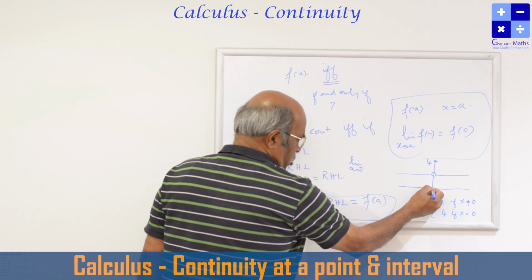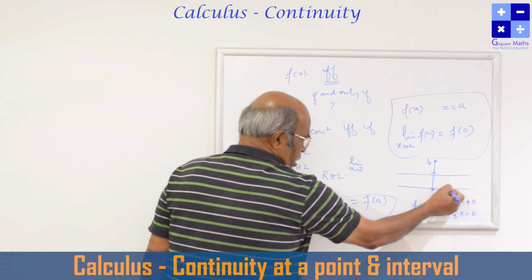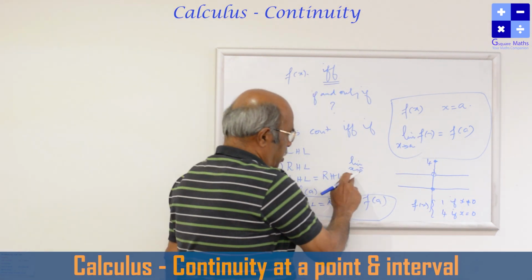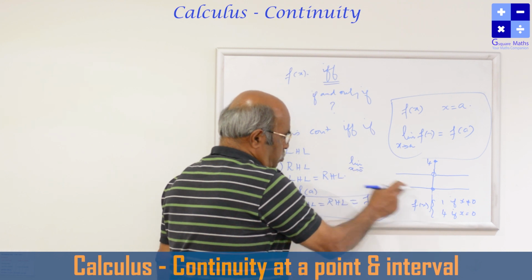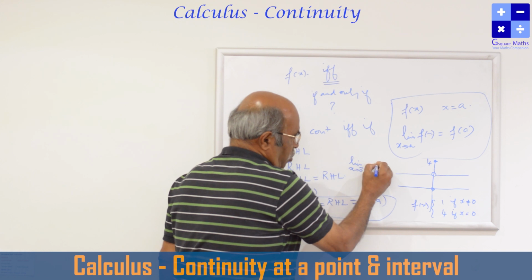This is the point 0, x equal to 0. Left side means this; the train is approaching from the left side. The train approaching from the right side is what we saw in the first chapter. So x tends to 0 minus means from this side, and the function value is equal to 1.